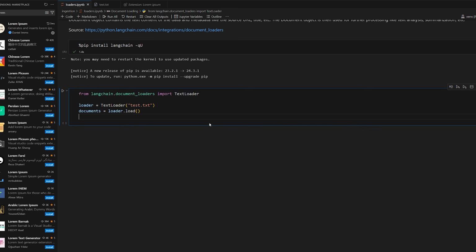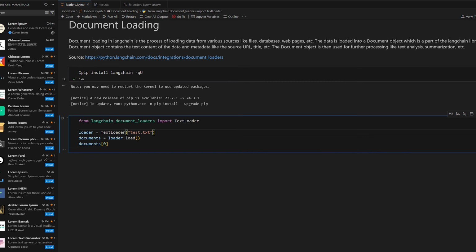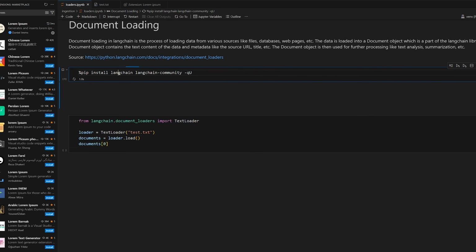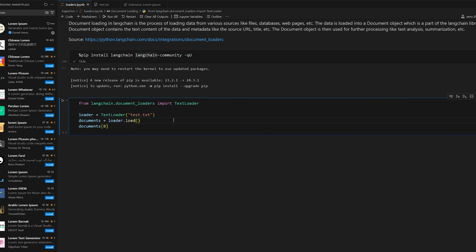So once you have that, now we can go ahead and print the first one. Let's just take a look at what it looks like. So we'll do documents and just get the first one. There should only be one anyway. Before we do this, actually, we need to make sure that we add one more package. That's going to be Langchain Community. This is going to have all of our document loaders inside of it. So let's run that to make sure we have Langchain and Langchain Community. All right, it's done. So now we can run it.